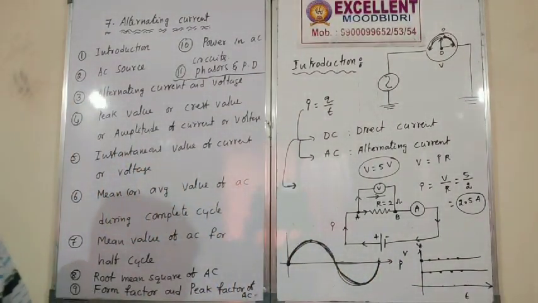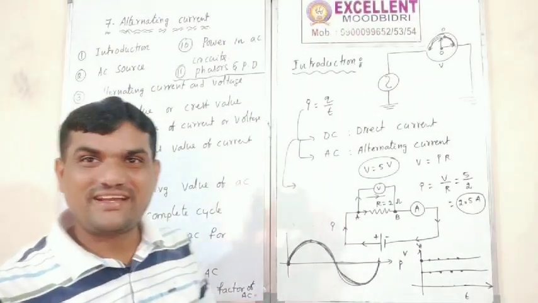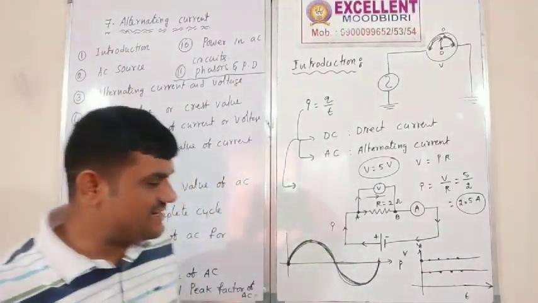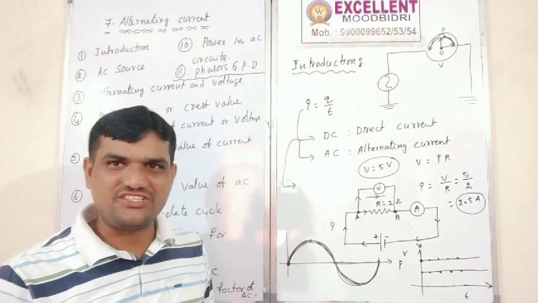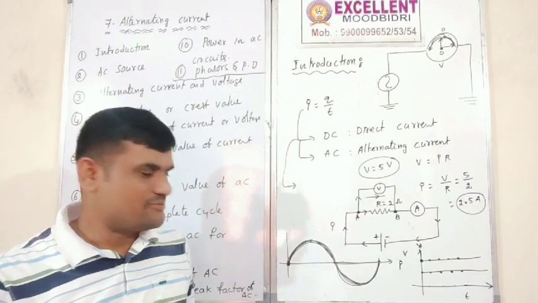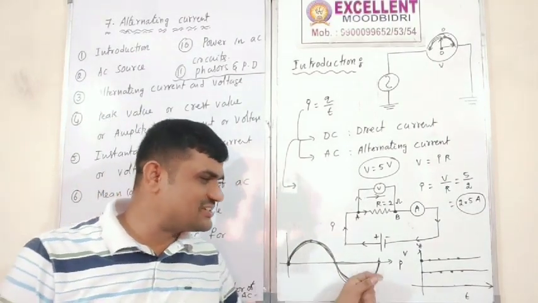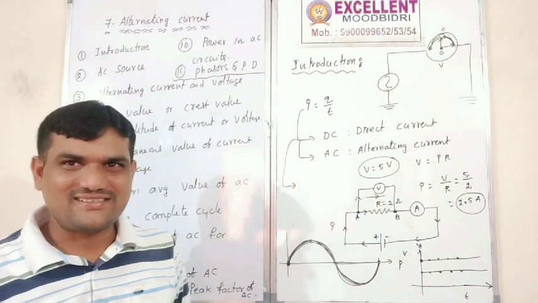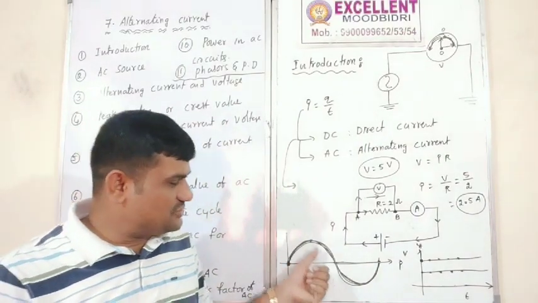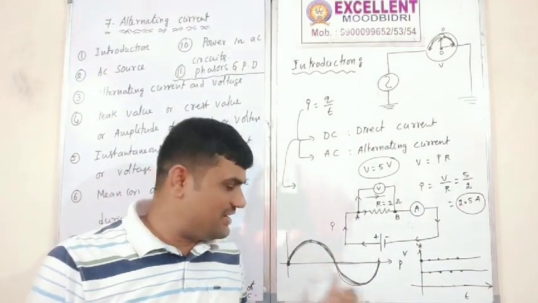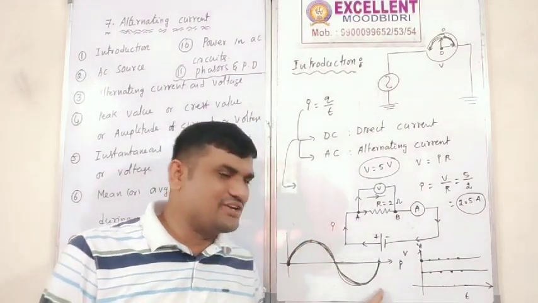What I observe here is that periodically the direction changes. Right? Magnitude also changes: here positive magnitude, this is the negative magnitude.